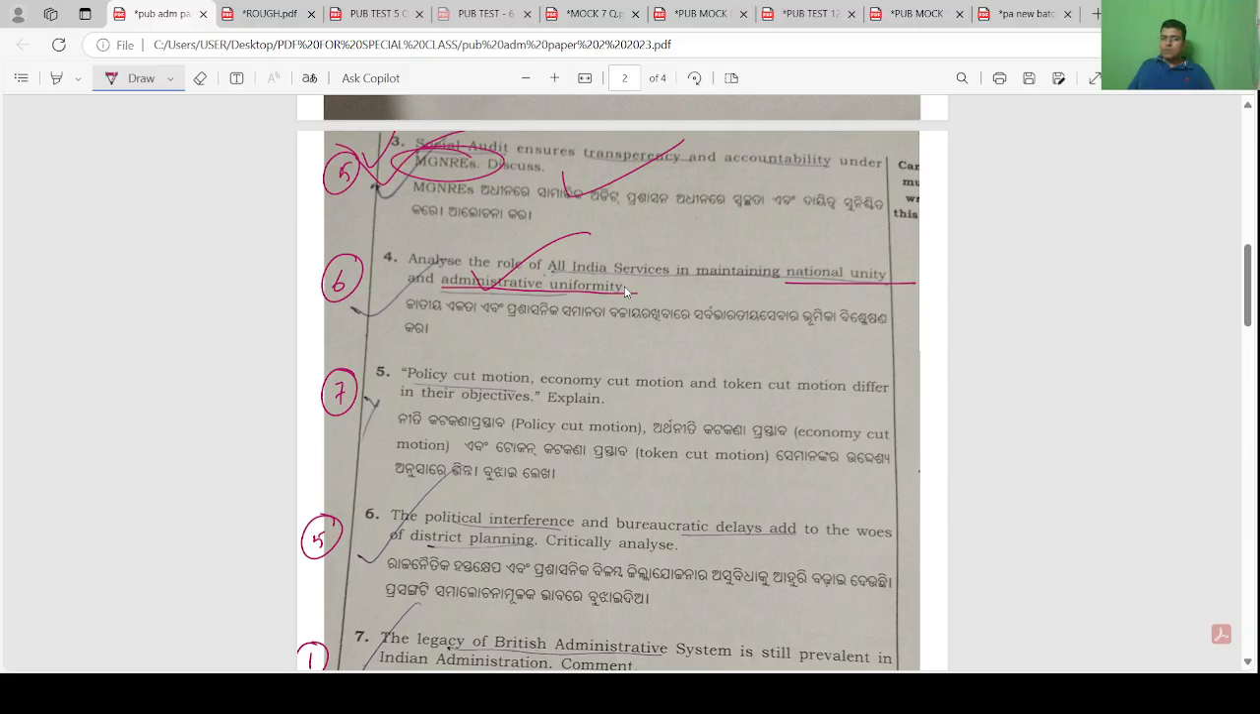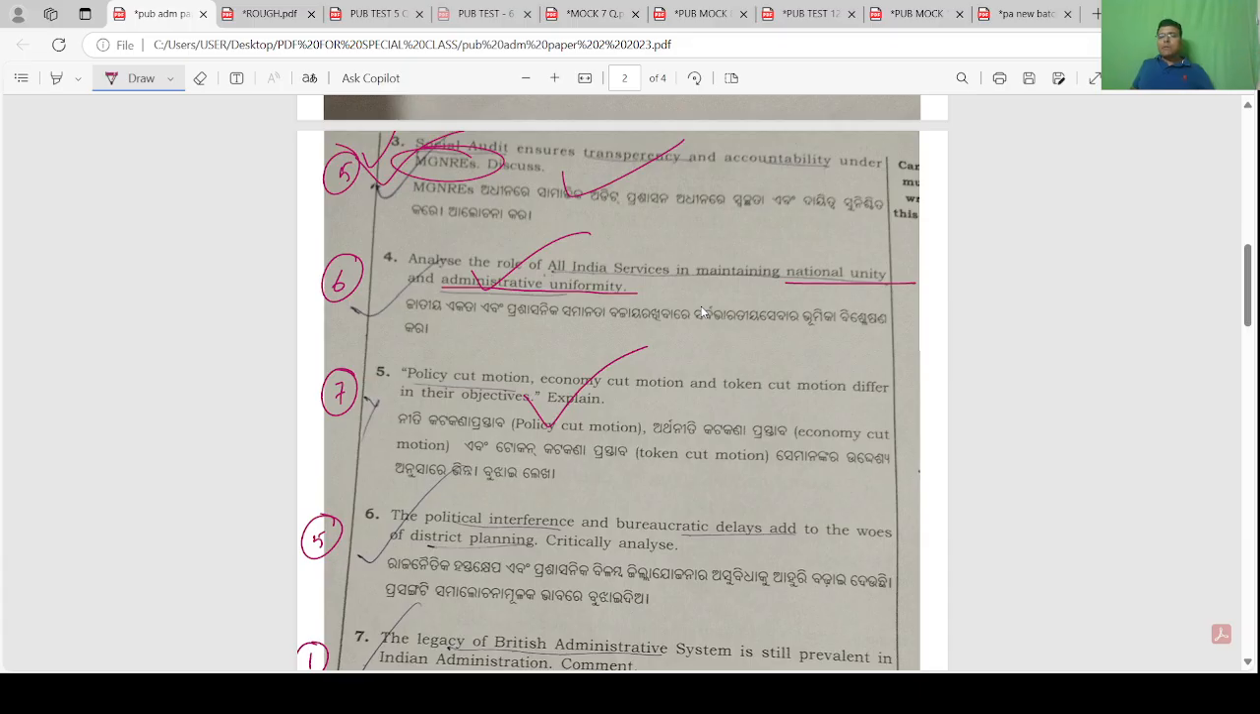Clear? Good question. Policy cut, economic cut, token cut. This is parliamentary control over public expenditure. This was a previous year question of OPSC. Policy cut, economic cut and token cut. Look, when the budget is presented in parliament, it is part of parliamentary control over public expenditure.